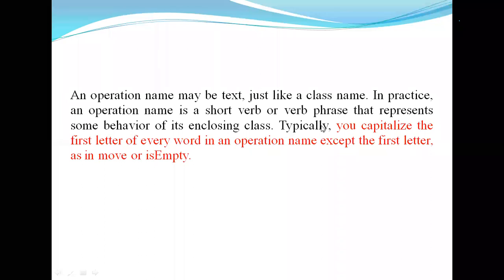You can capitalize the first letter of every word in the operation name except the first letter, as in move.